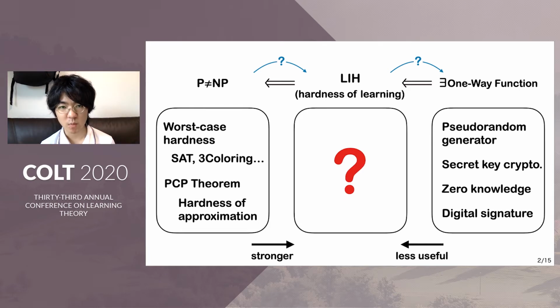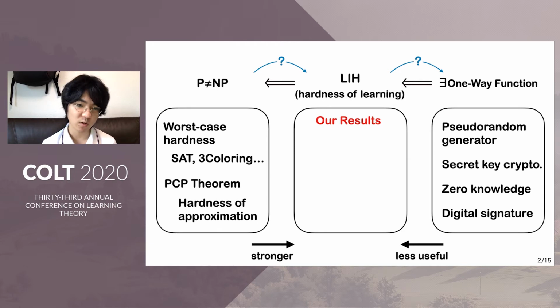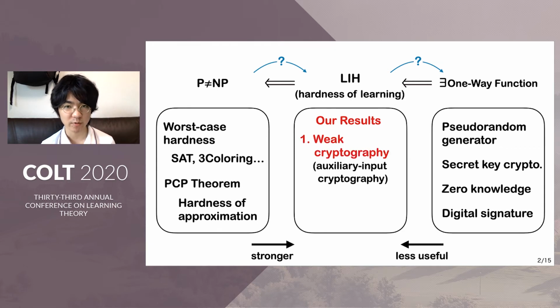In this paper, we consider this question and we give two new meanings of hardness of learning. The first one is weak cryptography. The second one is the difficulty of determining efficient learnability.